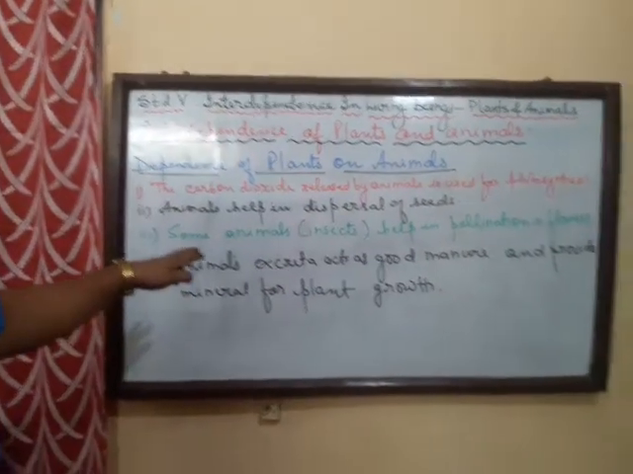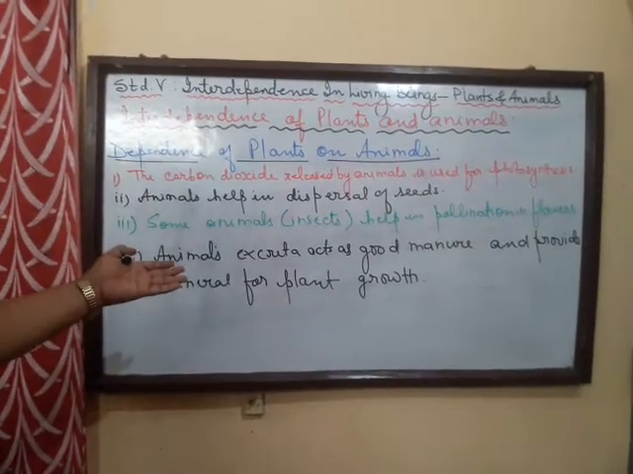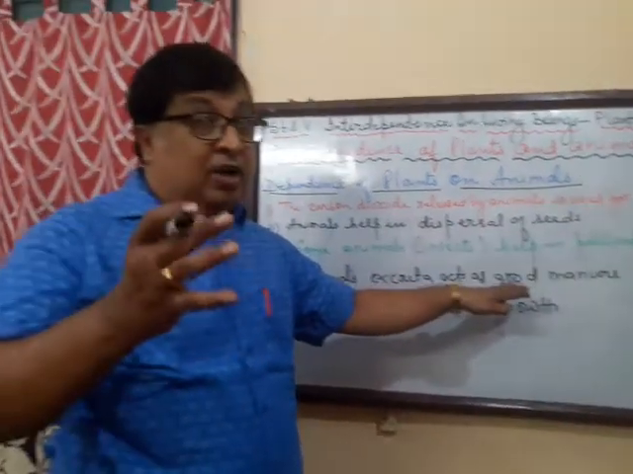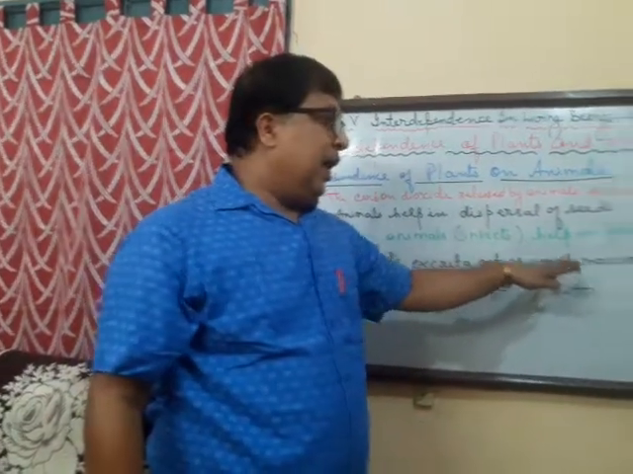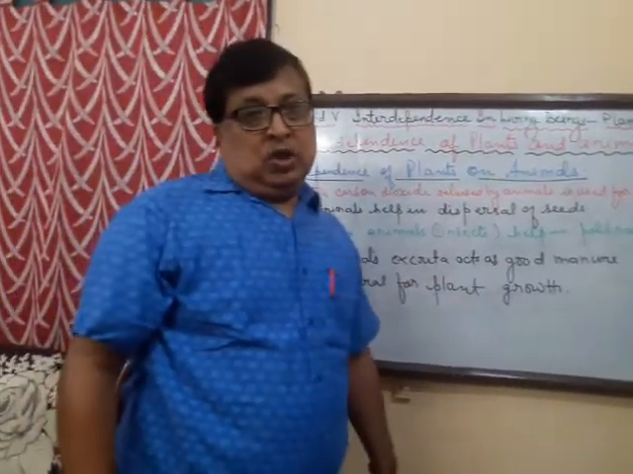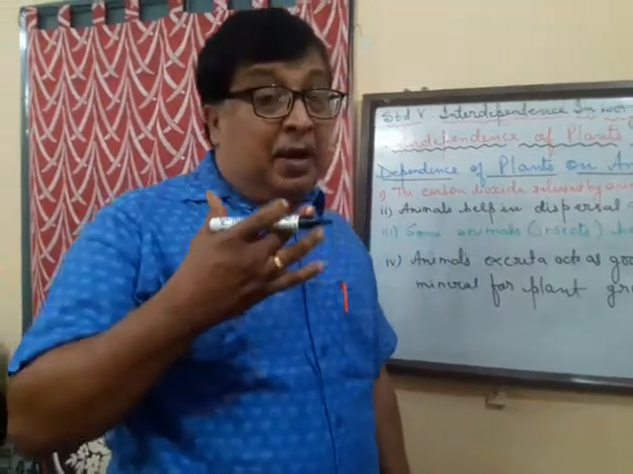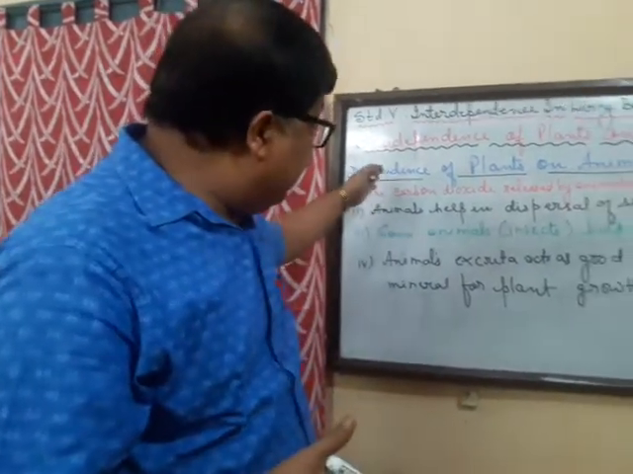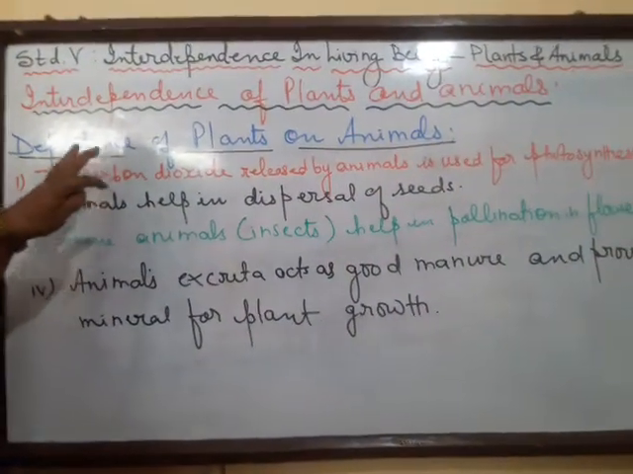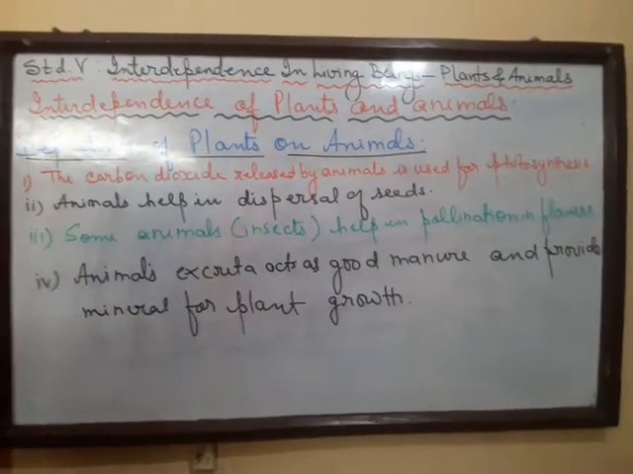And of course, when the animals die, or through the animals' excreta, they act as a good manure. In Hindi we call it khad, natural manure. And this provides minerals for the plant growth. So we see that plants depend on the animals for several things. I have listed here 4. So this is how the plants depend on animals.